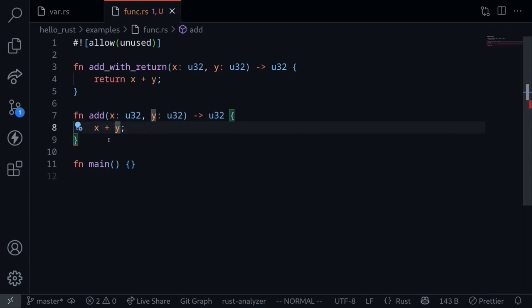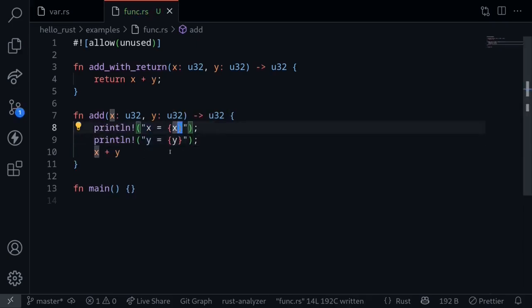The last statement inside the function is what is being returned. And when we return the value, we also need to remove the semicolon. For example, if we had some code over here like printing x and y, this function will print the value of x and then print the value of y, and then it will return the sum of x plus y.